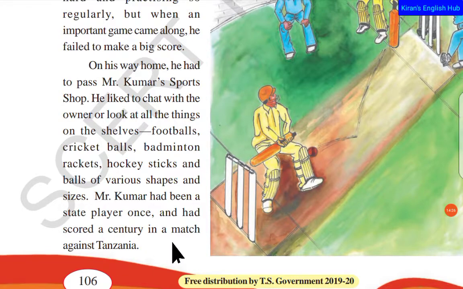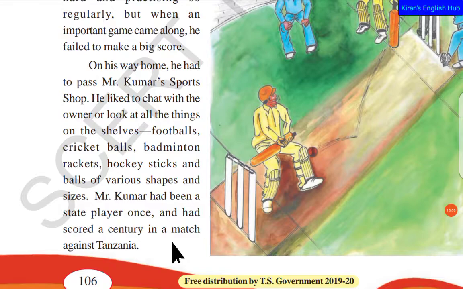So usually when he goes back to his home from the ground, he goes to Kumar's sports shop. He has the habit of having a small chat with the owner, Kumar. He was a little boy, and he used to look at all the footballs, cricket balls, badmintons, all these things, because children like sports very much.